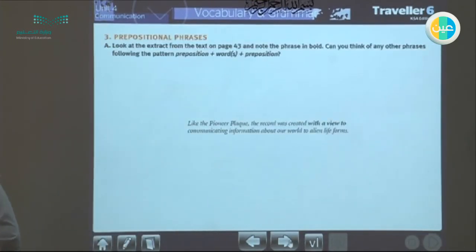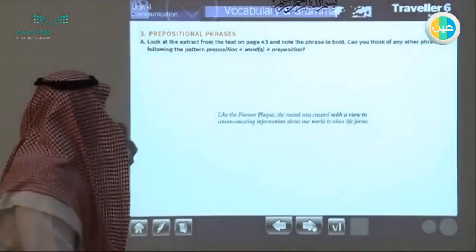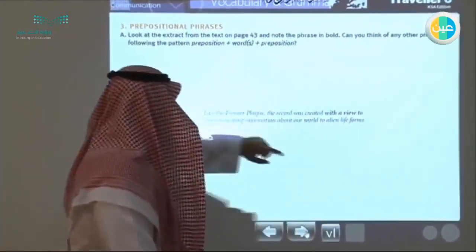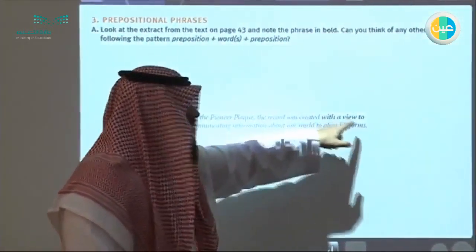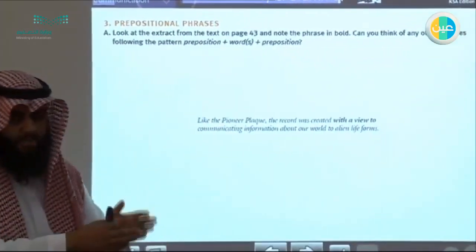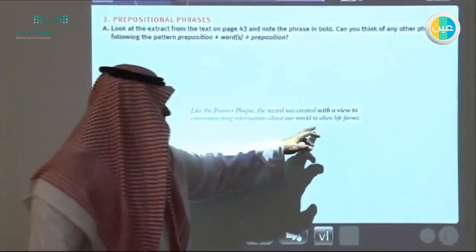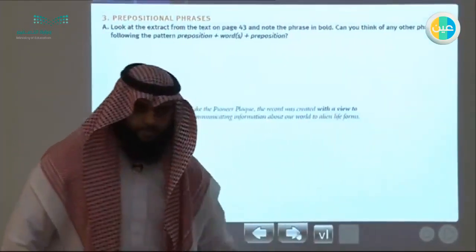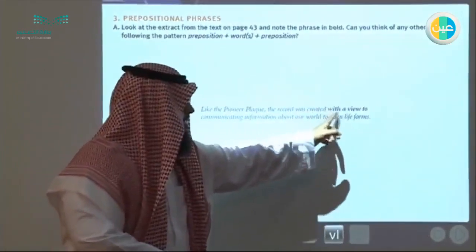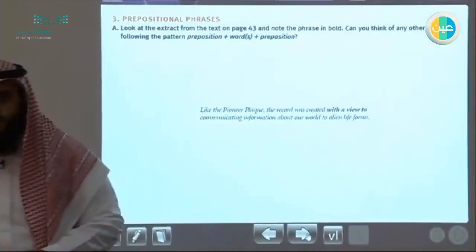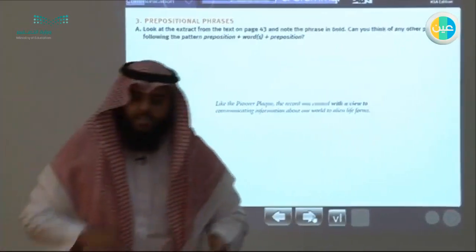So finally we'll talk about prepositional phrases. We have this sentence. Like the Pioneer plaque, the record was created with a view to communicating information about the world to alien life forms. The phrase with a view to is a preposition phrase, and it has a different meaning: hopefully. And hopefully we'll continue our lesson next day.